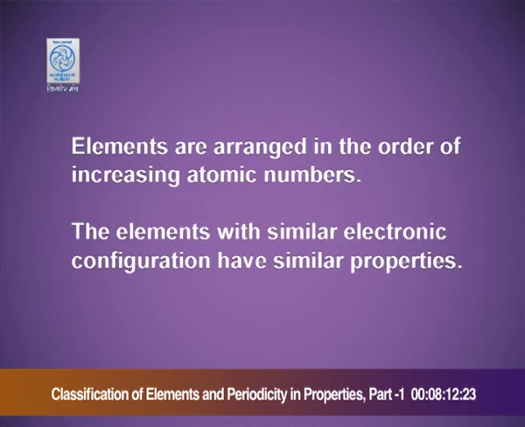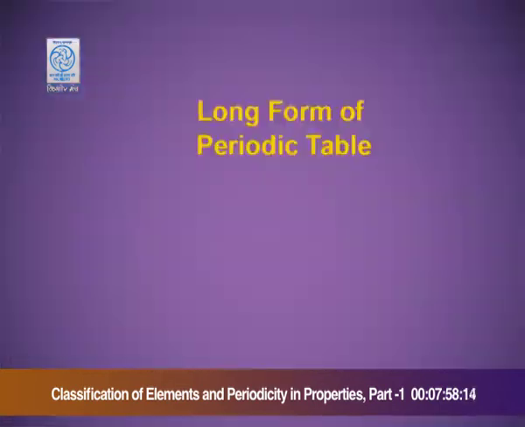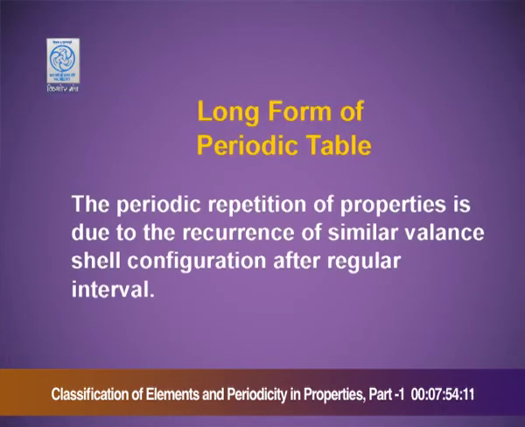He arranged elements in the order of increasing atomic numbers. Elements with similar electronic configuration have similar properties. The modern periodic table is also known as the long form of the periodic table. The periodic repetition of properties is due to the recurrence of similar valence shell configuration after regular intervals.